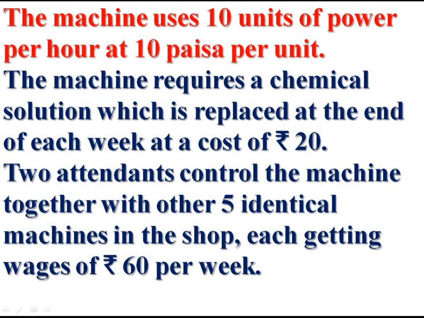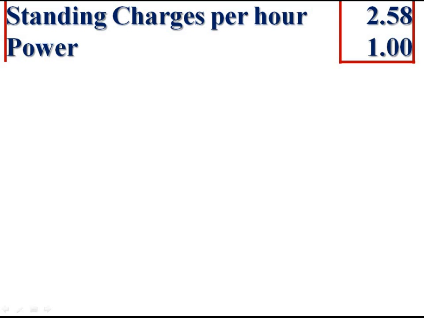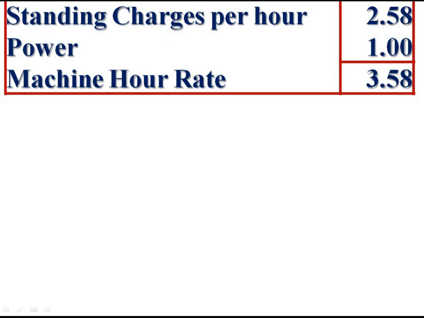The machine uses 10 units of power per hour at 10 paise per unit. Therefore, 10 into 10 paise, rupee 1 power. Add the standing charges per hour and power, and we get machine hour rate 3.58.